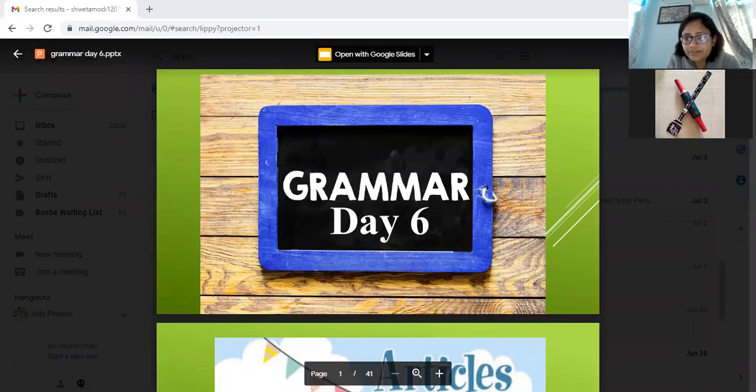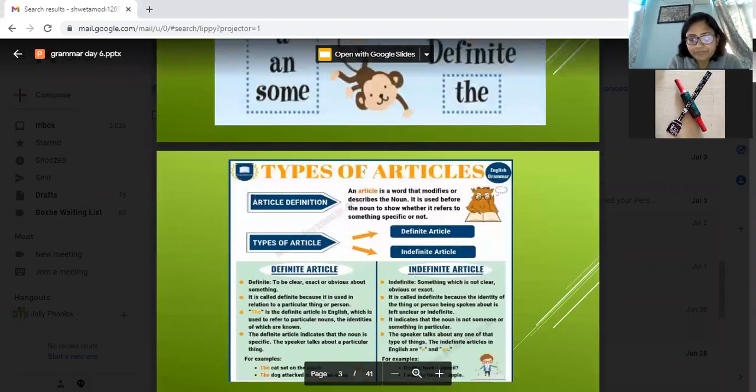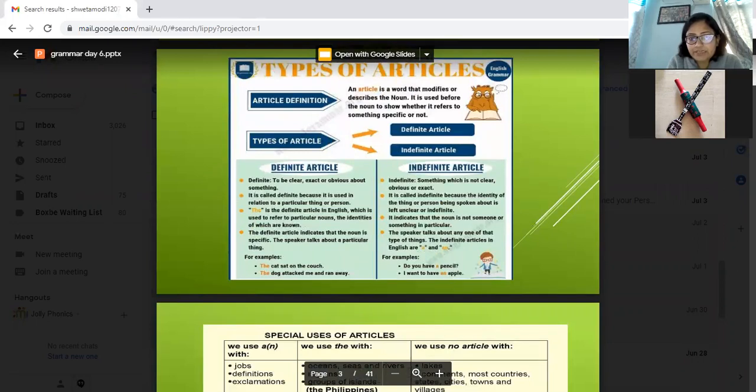Now, articles we have already done. Indefinite are a, an and some, and definite is the. Definite article the is used to be clear, exact and obvious about something. It is called definite because it is used in relation to a particular thing. Like I said, I drink milk, so I don't use any article, but when I say I drank the milk which was on the table, that is specified. So we use the to specify.